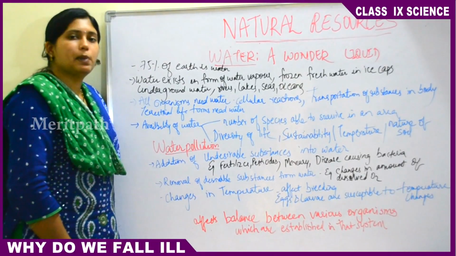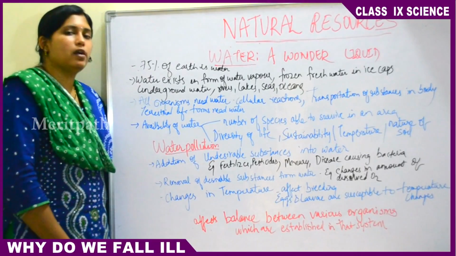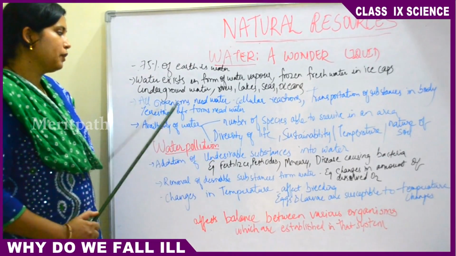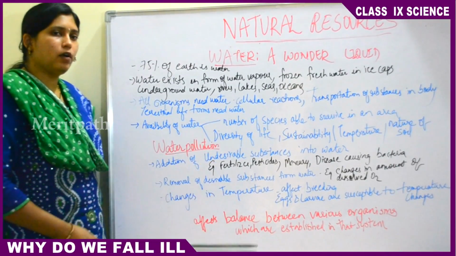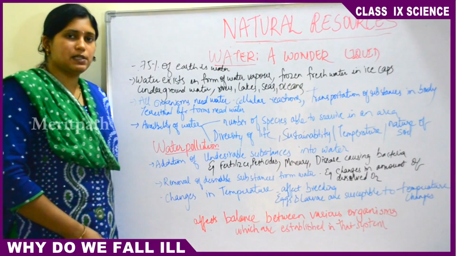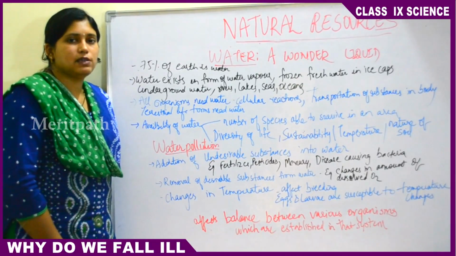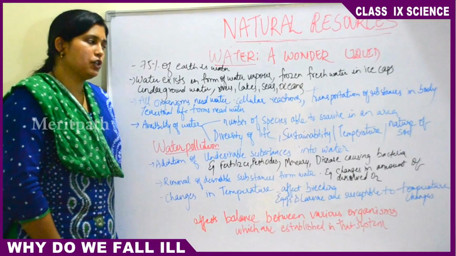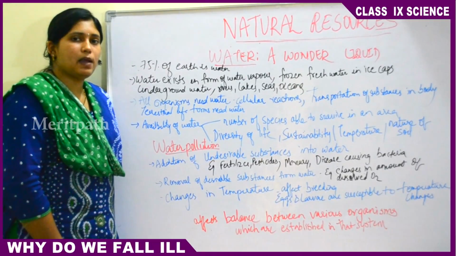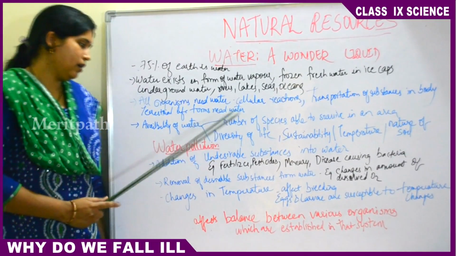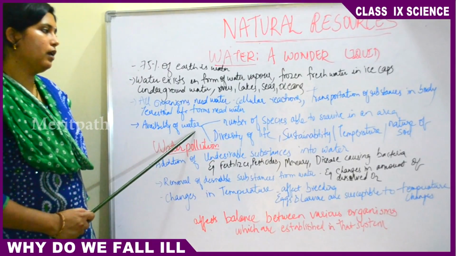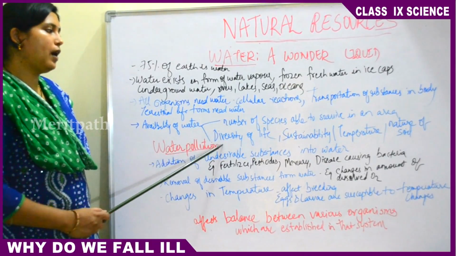Our body is also made up of water. 70% of our body is made up of water. All the terrestrial life forms need water. All the organisms living in fresh water or sea water, like sea animals, fishes, whales, sea plants, everybody needs water. Then the availability of water is determined by two factors.